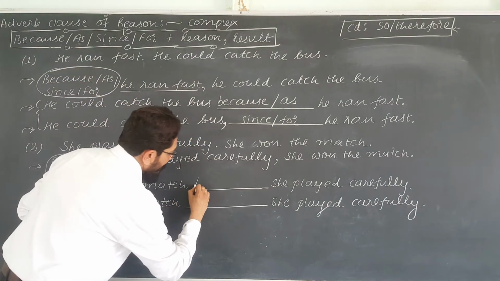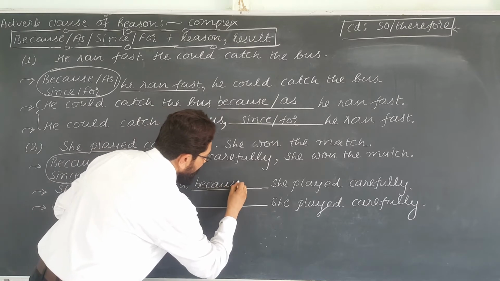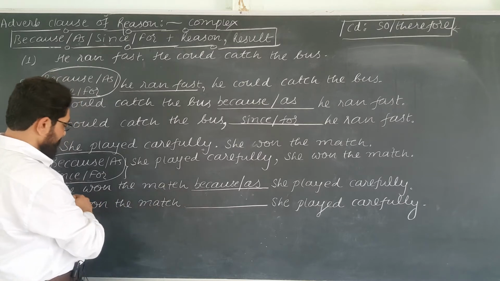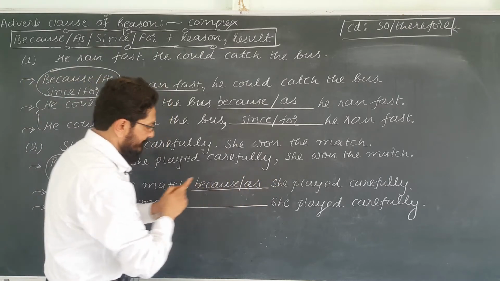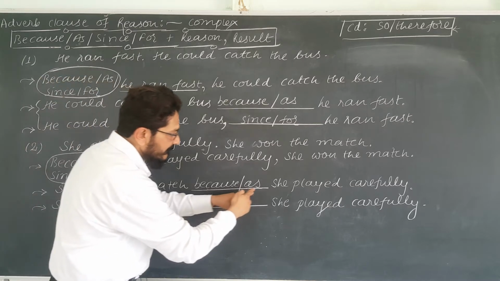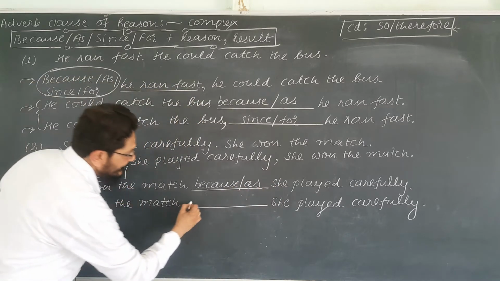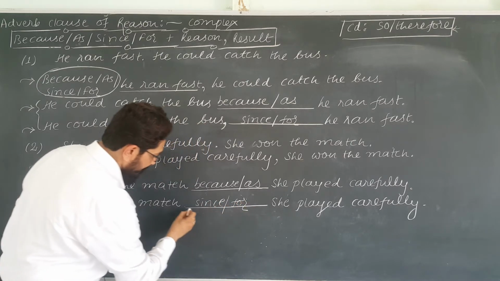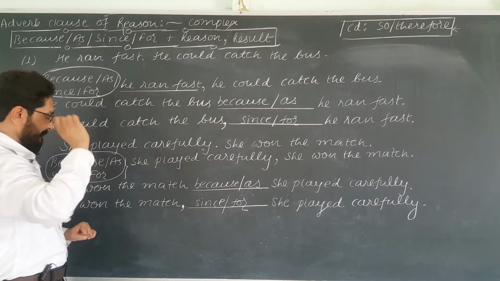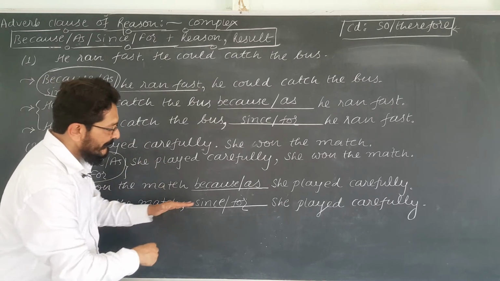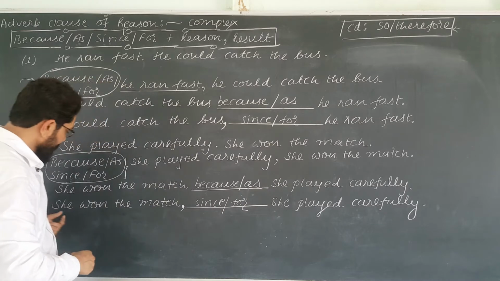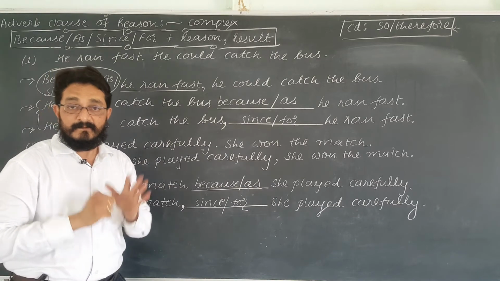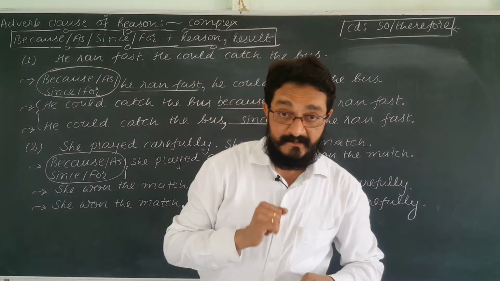I can use because and as, but I don't have to put a comma here. She won the match because she played carefully. She won the match as she played carefully. But suppose I want to use since or for in between two clauses, then I have to give a comma here. She won the match, since she played carefully. She won the match, for she played carefully. You got the idea?